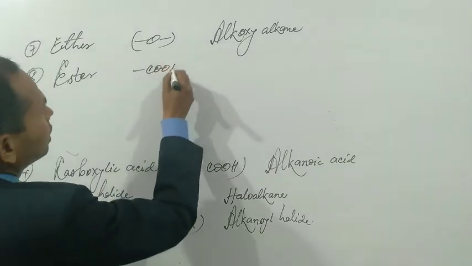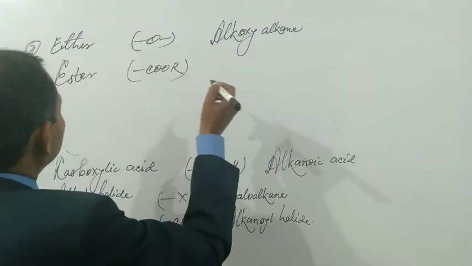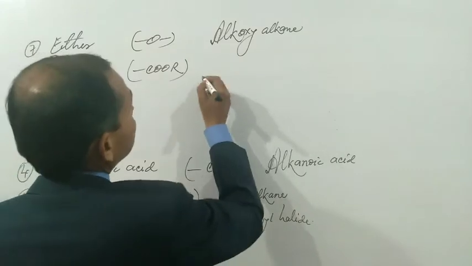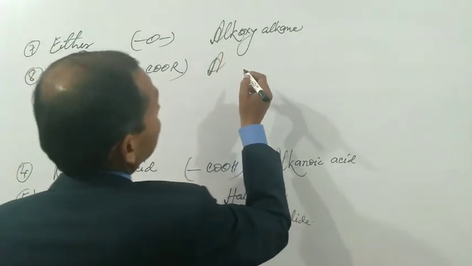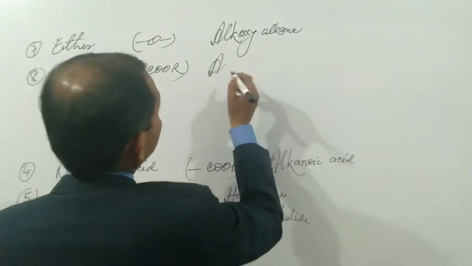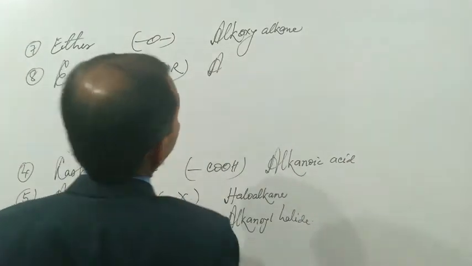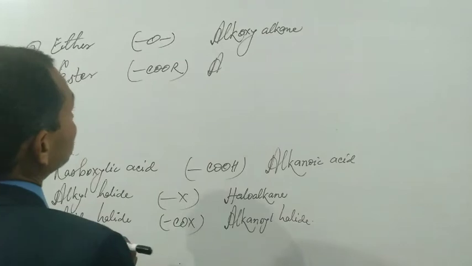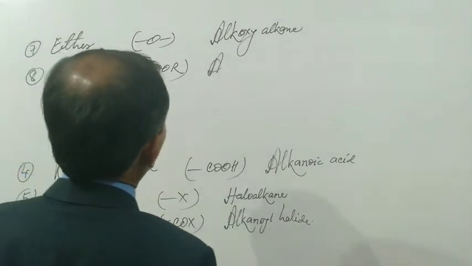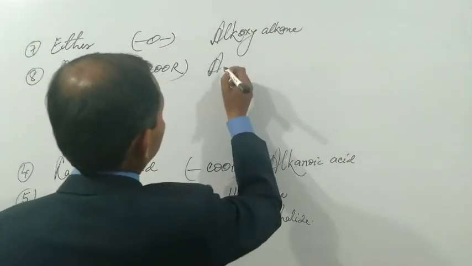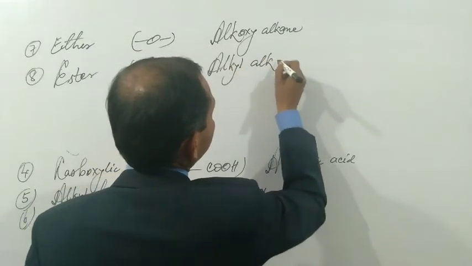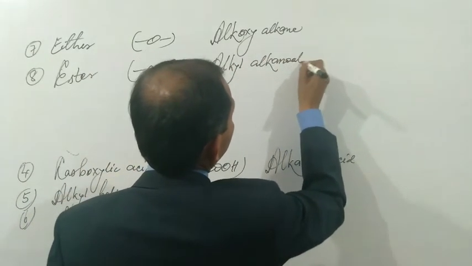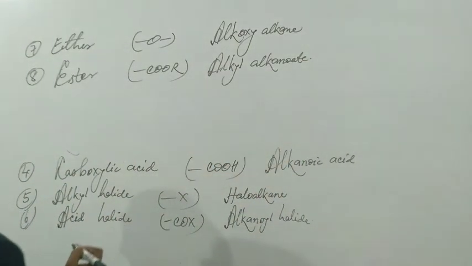Ester. COOR, bond COR. Ester का IUPAC नेम एल्कोक्सीएल्केन और ये हो जाएगा एस्टर COOR एल्काइल एल्केनोएट. This is the IUPAC name of ester.